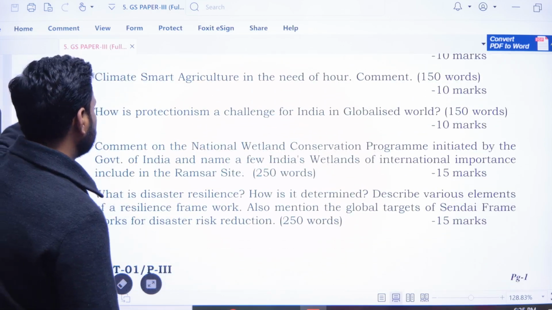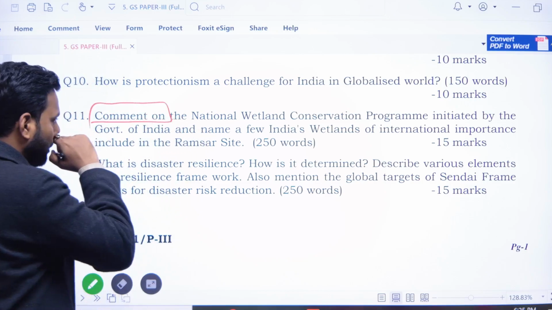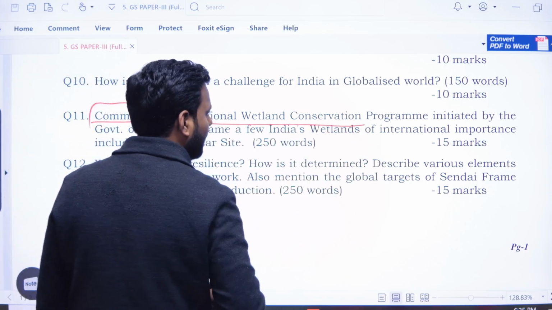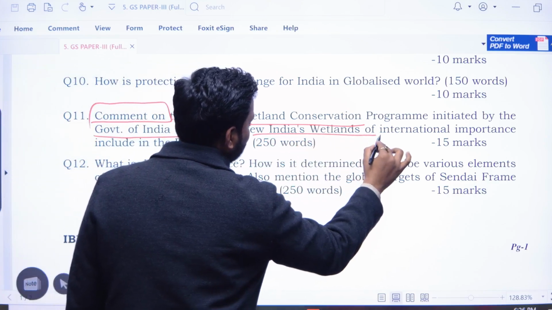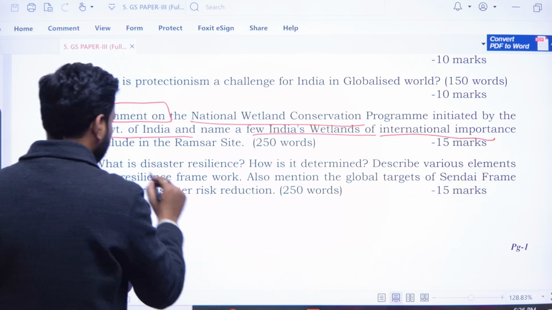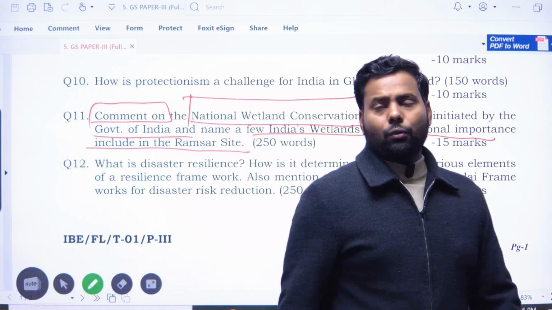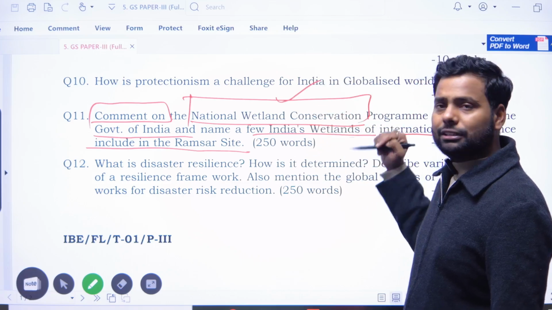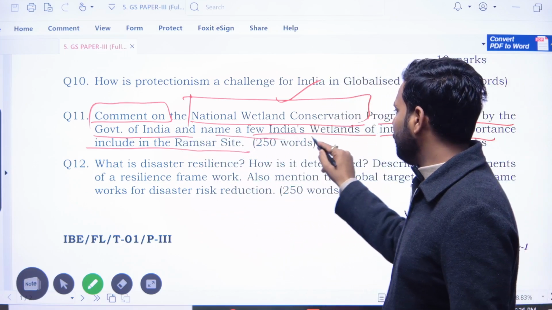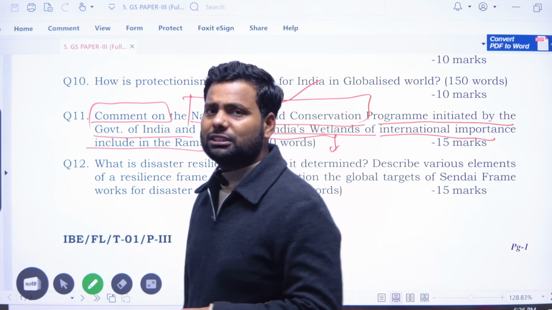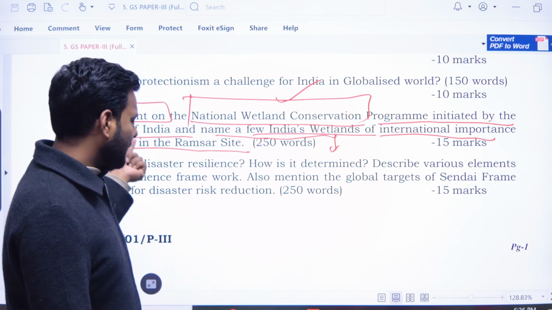Okay, now again we have to comment on the next question. Comment on the National Wetland Conservation Program initiated by the Government of India. Name a few of India's wetlands of international importance, including the Ramsar sites. Here you have to mention what India is doing on national wetland conservation and the program initiated by the government of India, and name some of India's wetlands of international importance.